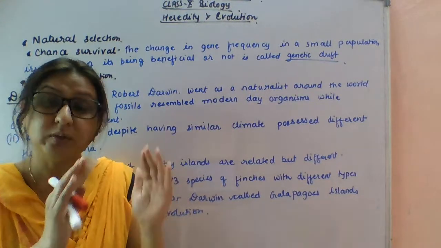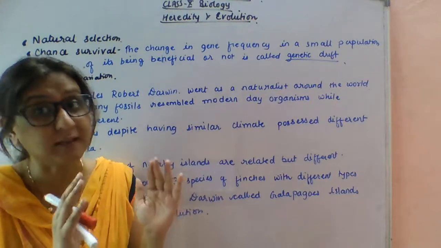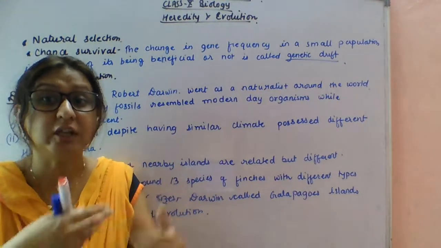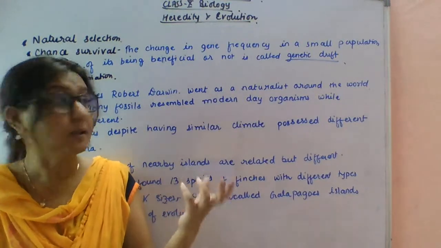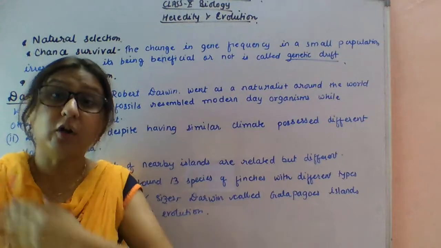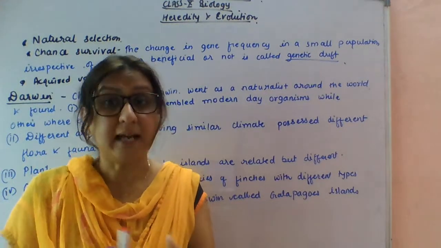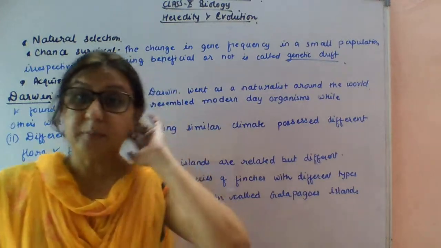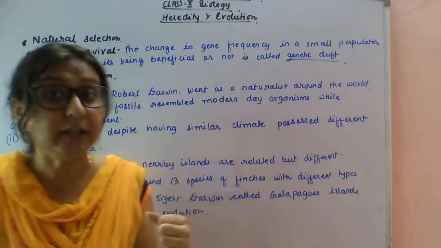As I explained, there was a population of blue beetles as well as red beetles, but the sudden change in the frequency of genes is due to chance survival. There was an accident, and because of the accident the blue beetles became more in number compared to the red beetles, because all the red beetles were killed by the elephant's foot.